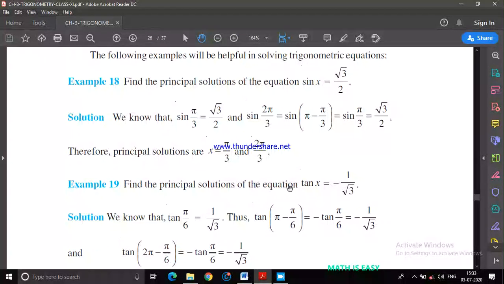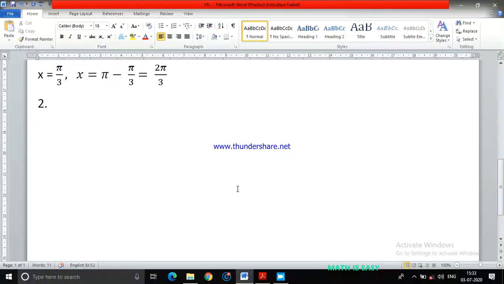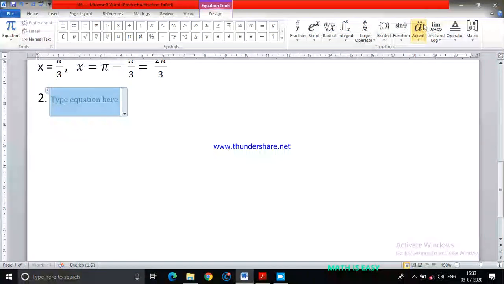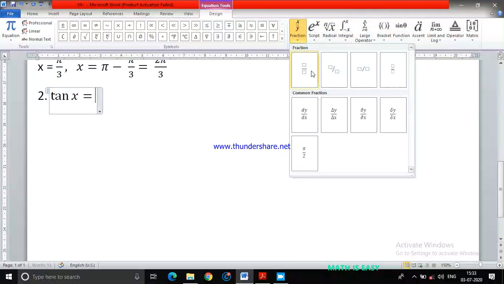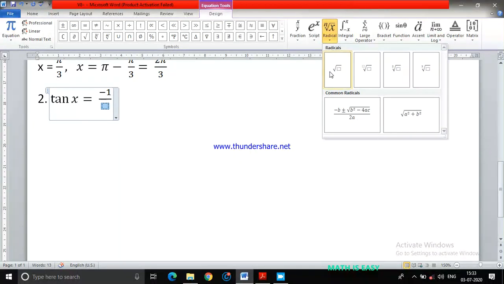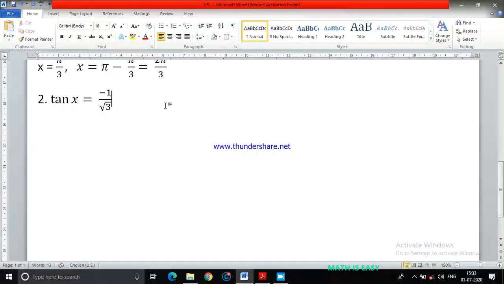Now find the principal solution of the equation tan x equals 1 by root 3. So if I take another example, I'll get tan x equals minus 1 by root 3. So let me insert the equation: tan x is equal to minus 1 upon root 3. Okay, so this is the value given.